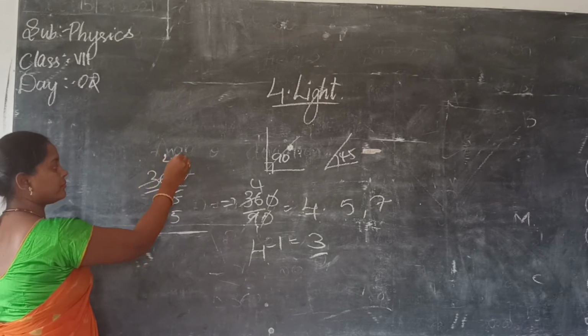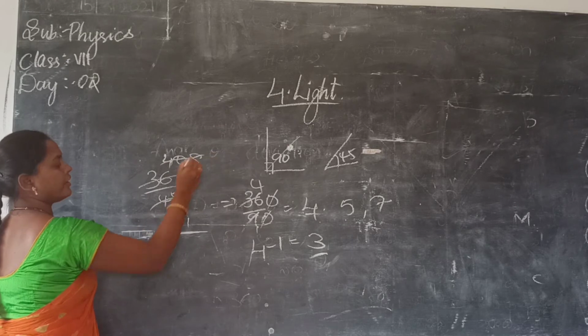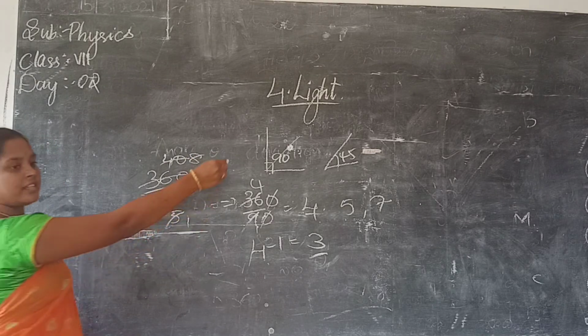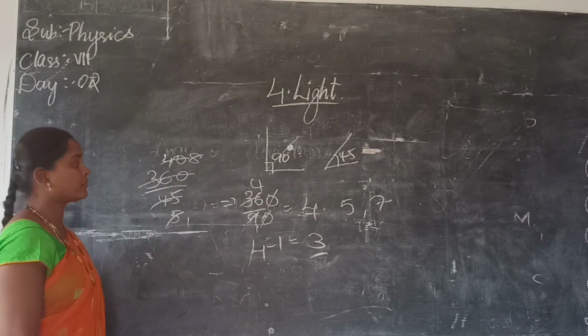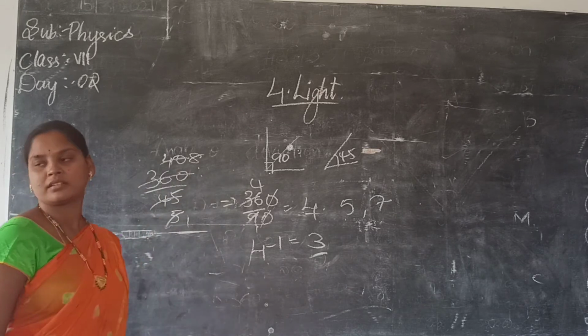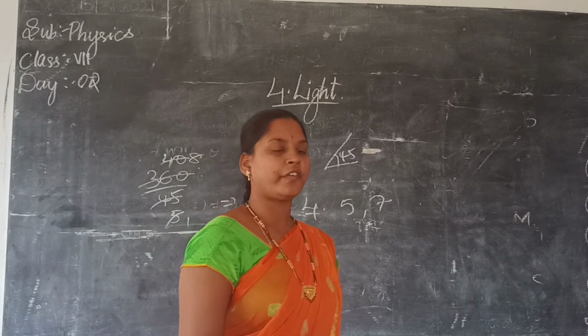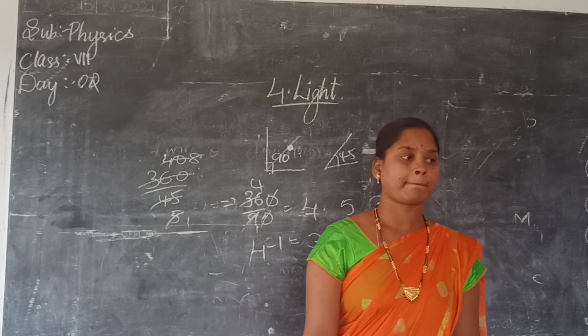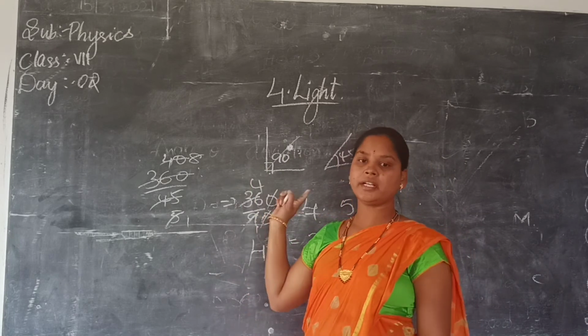It is a bisector, so what do you have to do? We have to do minus 1. 8 minus 1? 7. Clear everyone? Yes. Count the number of images formed by two mirrors at different angles.